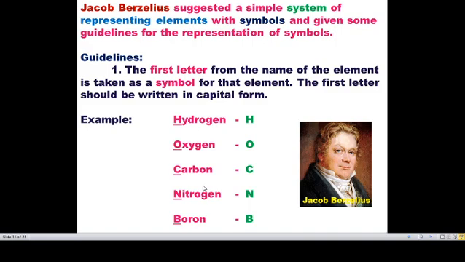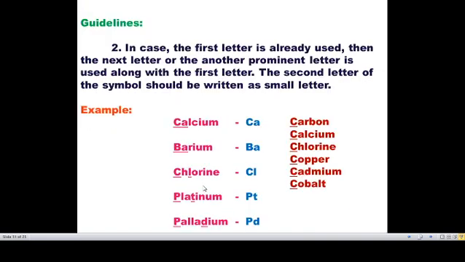The second guideline is, in case the first letter is already used, we have to use another prominent letter next to that first letter. Like calcium, Ca. We already wrote carbon as capital C, so for calcium we have to write Ca. Calcium, chlorine, copper, cadmium, cobalt all start with C. Is it possible to write all these elements with C? No, only carbon I wrote as C. For the remaining elements the prominent letters will be used.